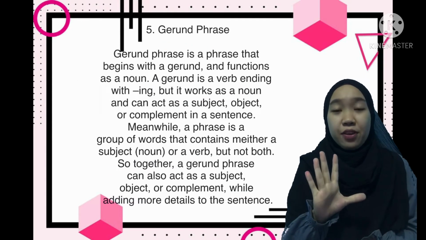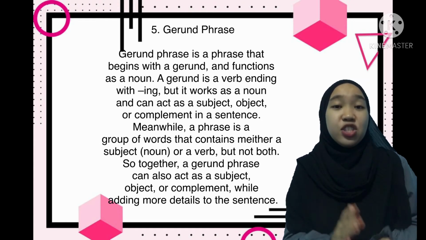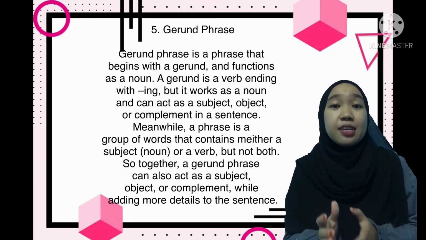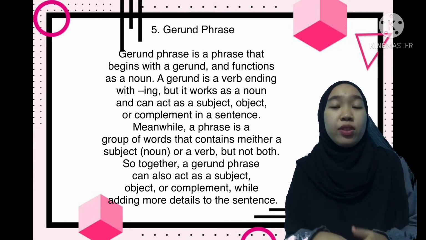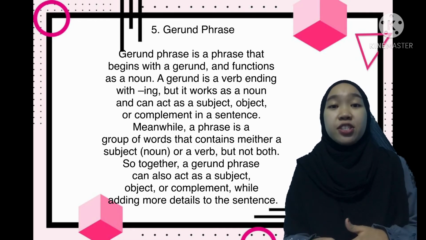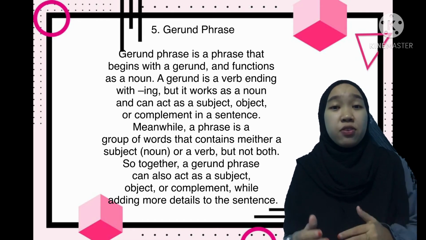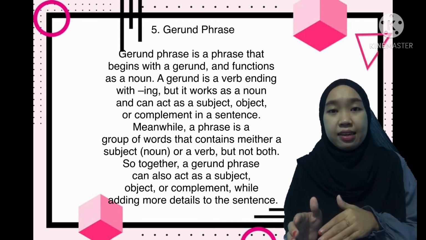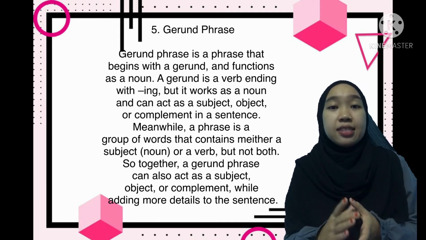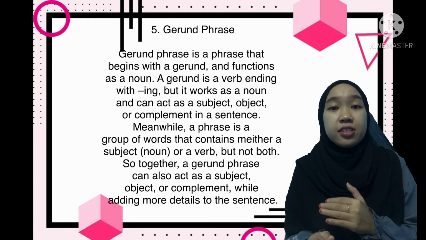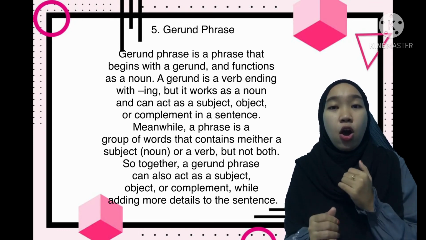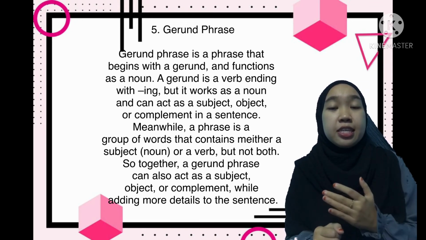And the fifth or the last phrase is gerund phrase. Gerund phrase is a phrase that begins with a gerund and functions as a noun. A gerund is a verb ending with ing, but it works as a noun and can act as subject, object, or complement in a sentence.